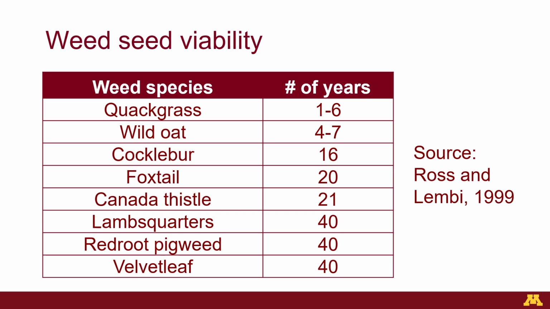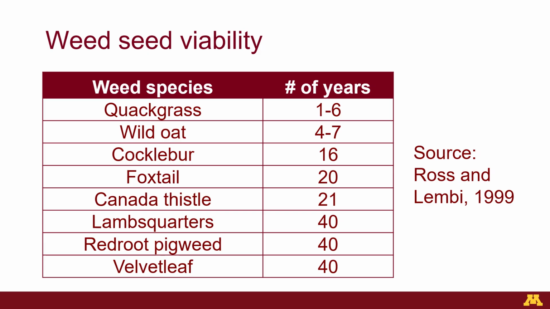Quackgrass seeds are viable for 1 to 6 years. Wild oat seeds are viable for 4 to 7 years. Cocklebur seeds are viable for 16 years. Foxtail seeds are viable for 20 years. Canada thistle seeds are viable for 21 years. Lambsquarters seeds are viable for 40 years. Redroot pigweed seeds are viable for 40 years. Velvet leaf seeds are viable for 40 years.